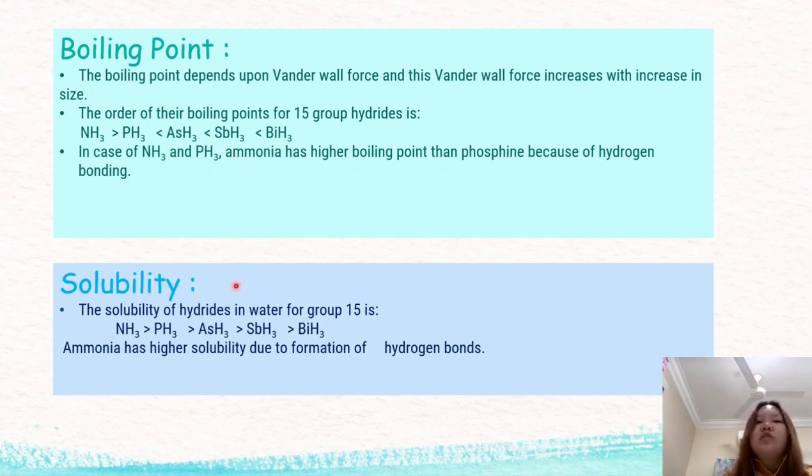And next we move to solubility. The order for the solubility is the same. We start from ammonia, which is the most soluble, and end with bismuthine, which is the least soluble. Ammonia has higher solubility due to the formation of hydrogen bonds too.